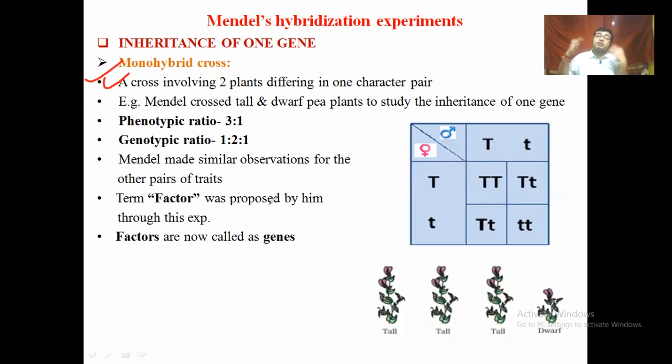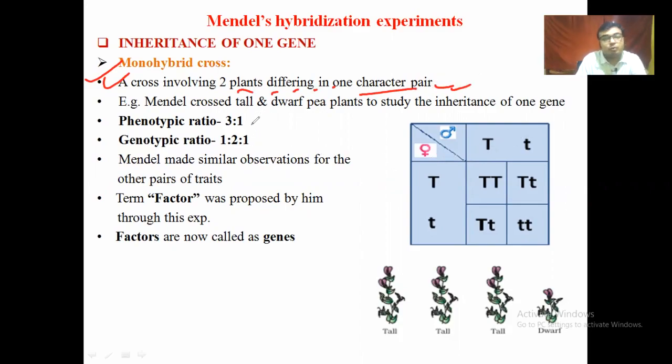But if two different genes control two different characters, then you can call it a dihybrid cross. If three, then trihybrid cross, and so on. So in this case, a cross involving two plants differing in one character pair, that means the plant height.